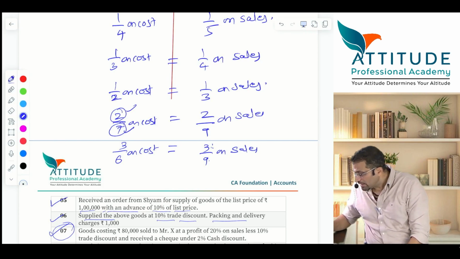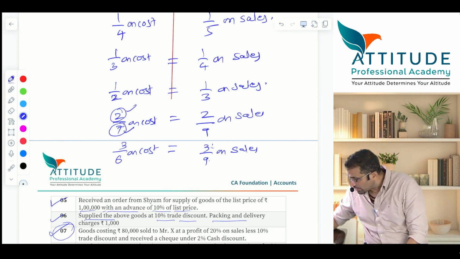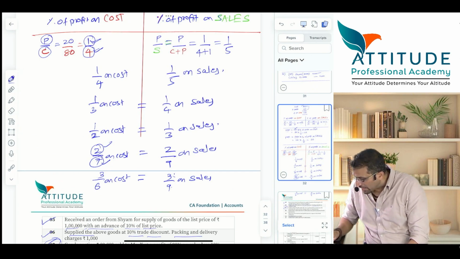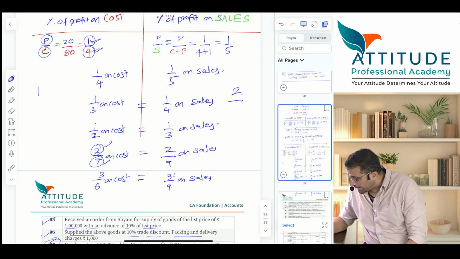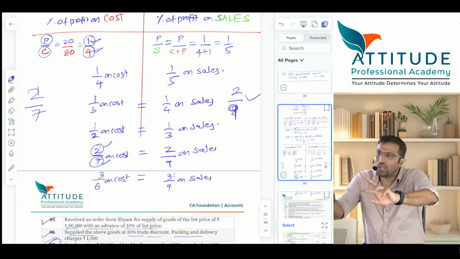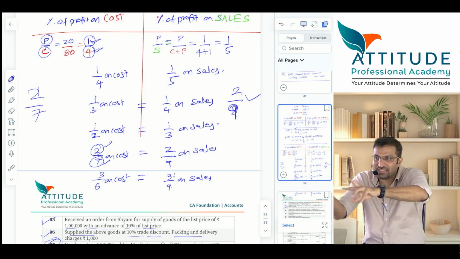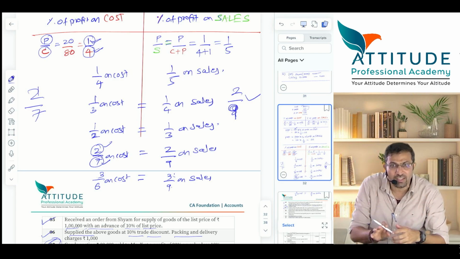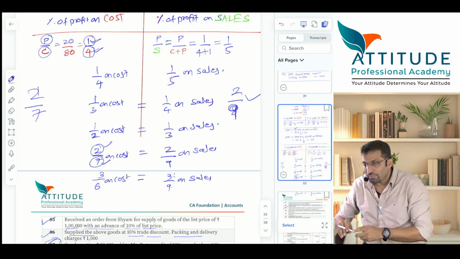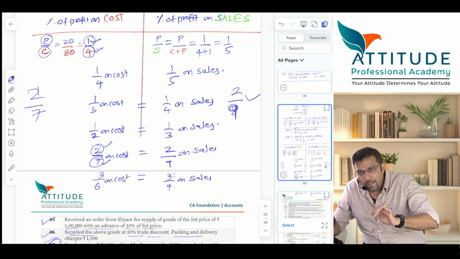Shall I do a little more? Yes sir. Okay, now you tell me here. If it is 2/9 on sales, then 2/7 on cost. Understood? So how to convert percentage of profit on sales to percentage of profit on cost, you understood? Is it going into your mind? Sure? Did the concept make sense? Sure?